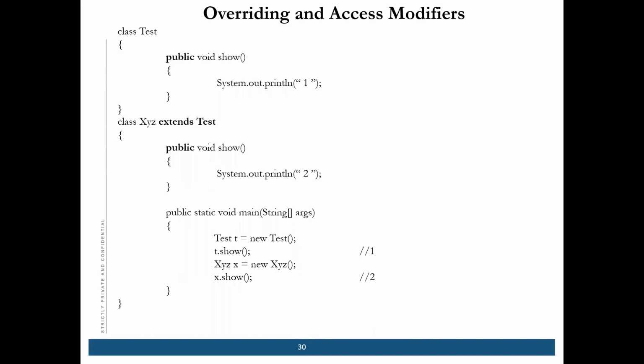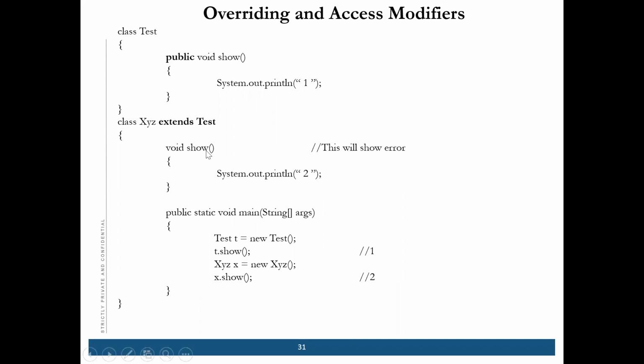Private means you have less access, or you cannot access another class's private method. So if you want to override this method, the access specifier should be the same or should have more.